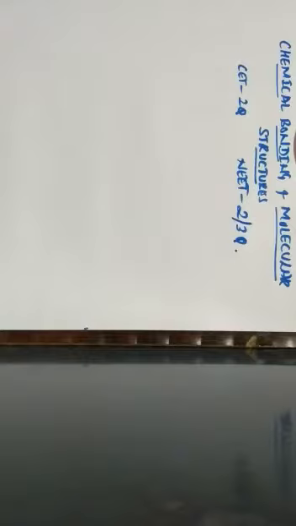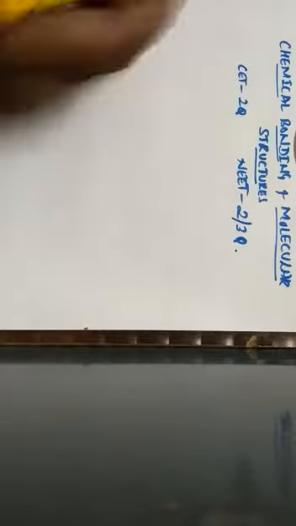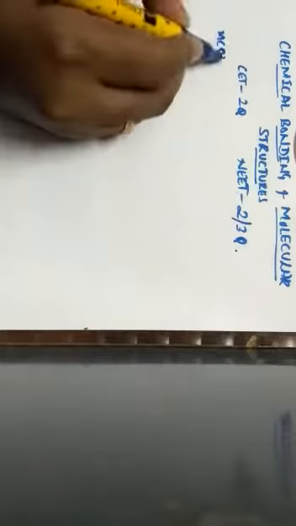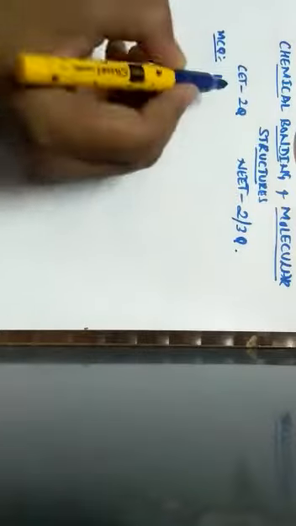Basically, from this chapter, the major questions that will be asked will be based upon the calculation of bond orders. So, how to calculate the bond order, and you should know about the important rules called Fajan's rules, molecular orbital theory, LCAO, linear combination of atomic orbitals, and hydrogen bonding in the different types related to intramolecular and intermolecular. Based upon all this, the questions will be maximum. Now, let us discuss the different MCQs from the chapter chemical bonding and molecular structures.